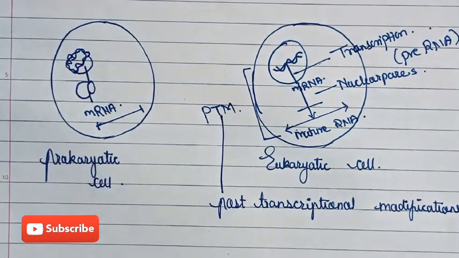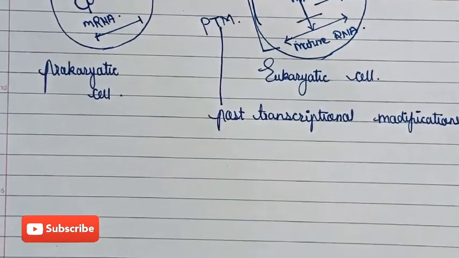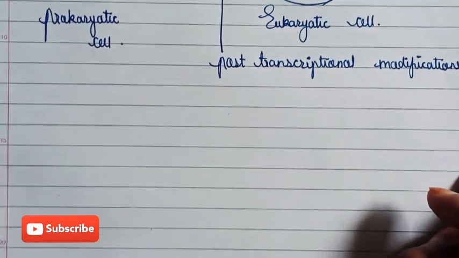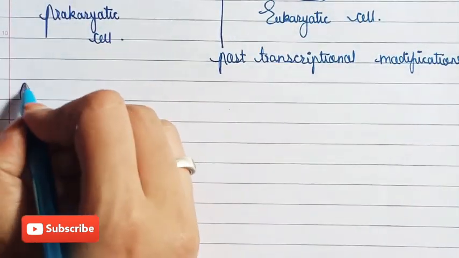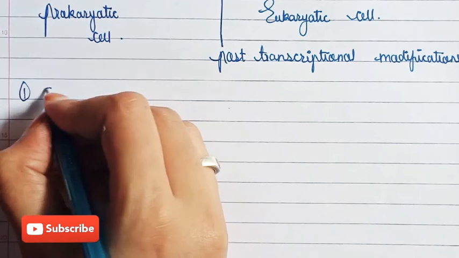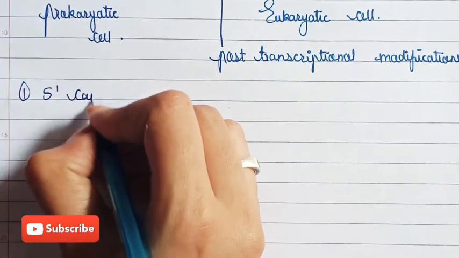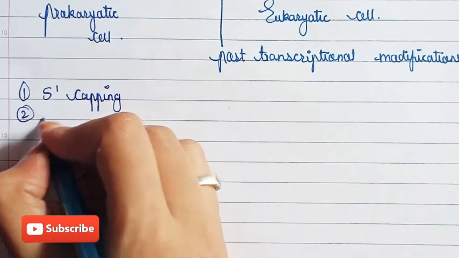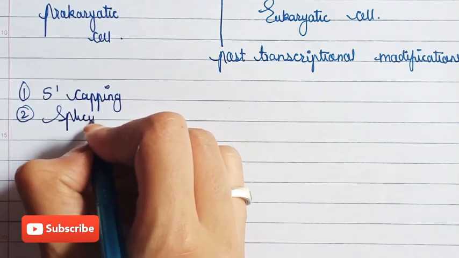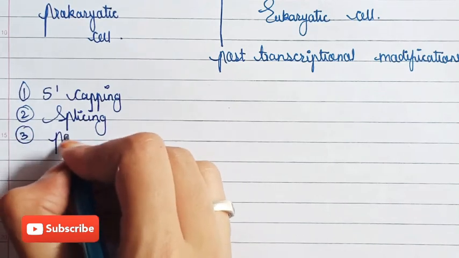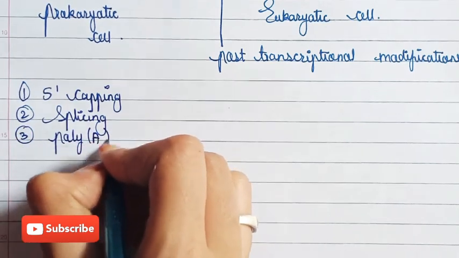Now three things occur in this post-transcriptional modification, as we have seen in short: first is 5' capping, second is splicing, and third is poly A tailing.